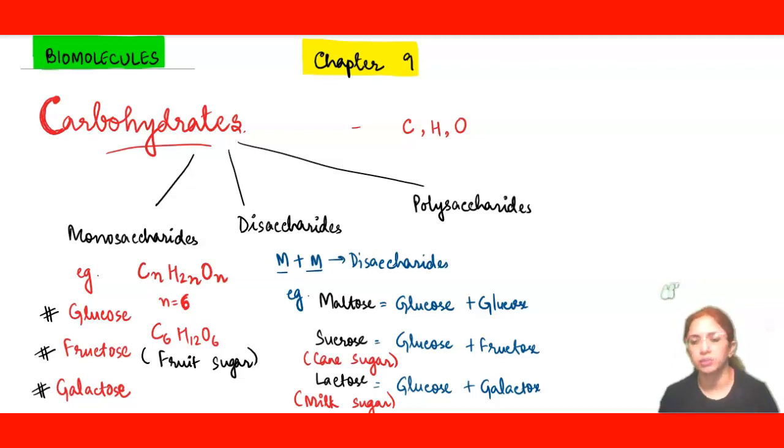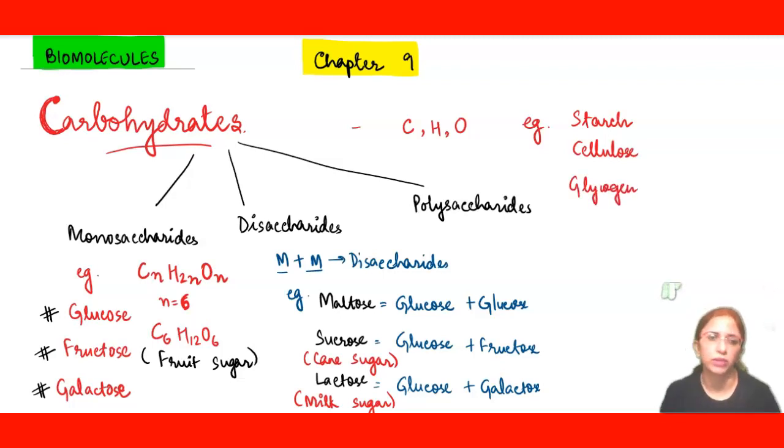Polysaccharides are the ones that contain numerous units of monosaccharides. Infinite units are there. Examples of polysaccharides are starch, cellulose, glycogen. Now if in the exam you get a question, give the example of a plant polysaccharide, you will give the example of starch or cellulose. If the question comes, give the example of an animal polysaccharide, then you will give the example of glycogen.